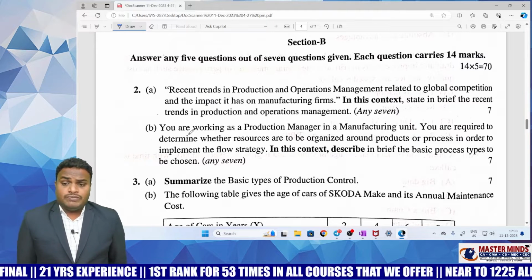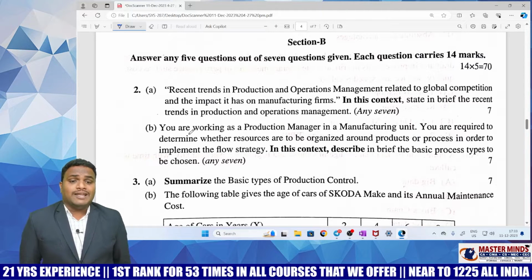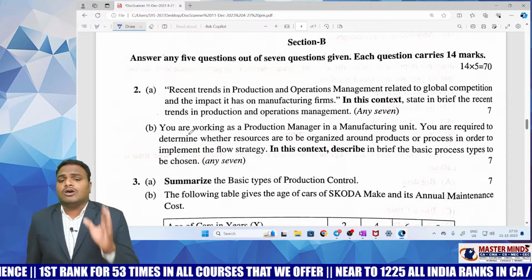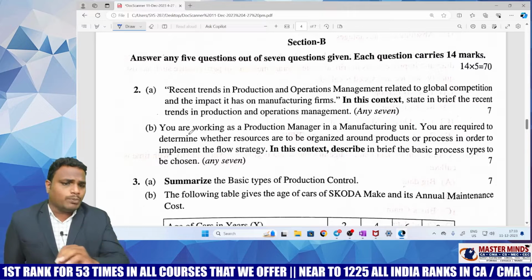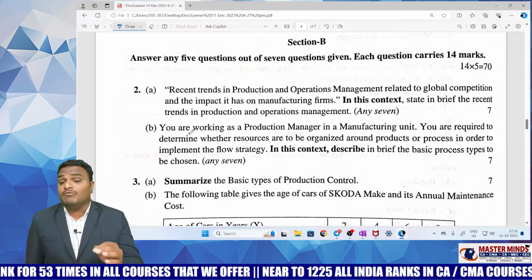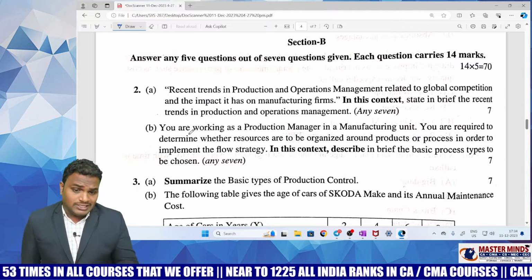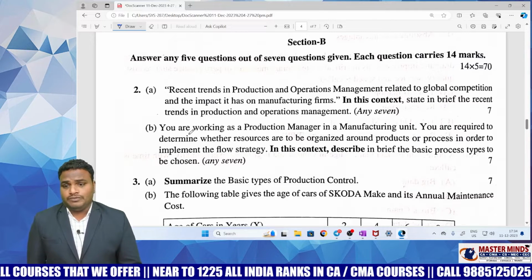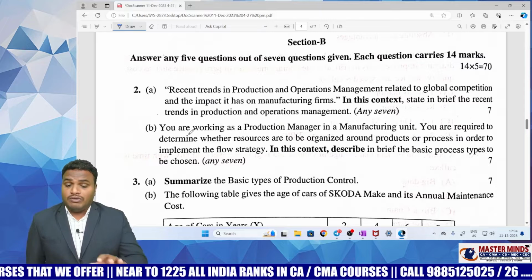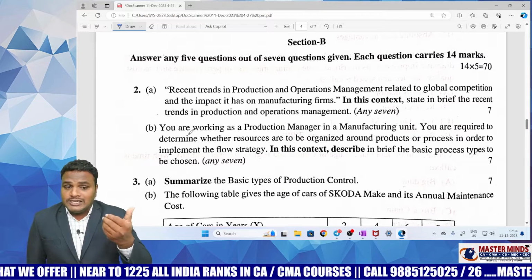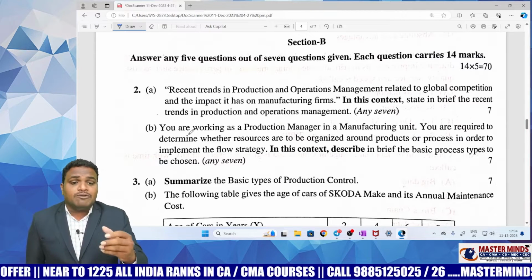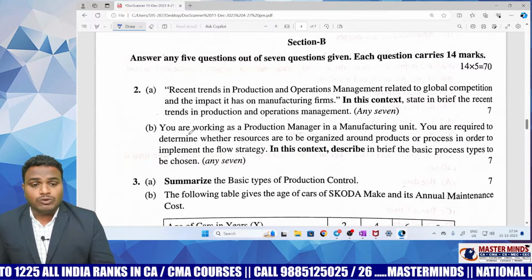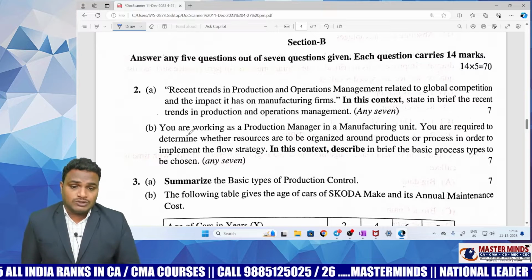Next one is: you are working as a production manager in a manufacturing unit. You are required to determine whether the resources are to be organized around the products or the process in order to implement the flow strategy. In this context, describe the basic process type to be chosen. Here they are asking what the factors are that we consider while choosing the process, which is a very important question, and that question is also in our guess questions.